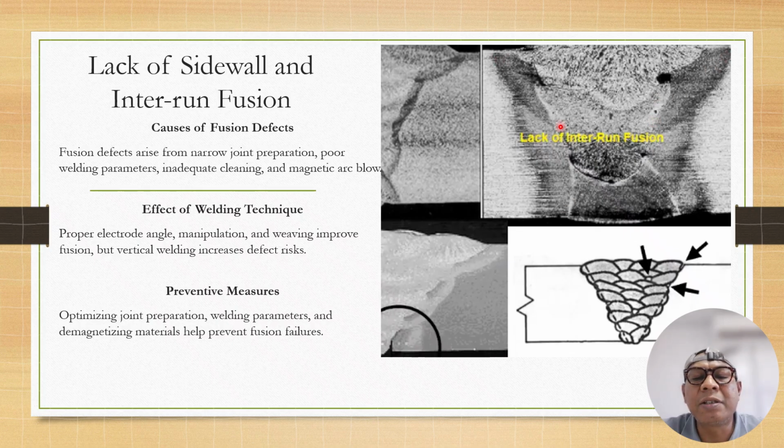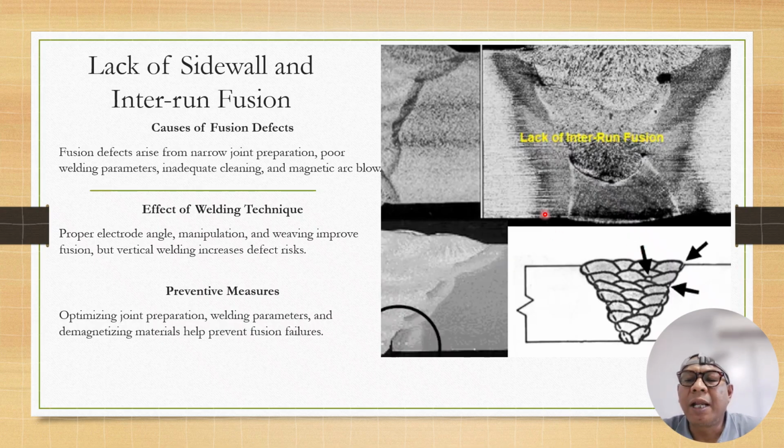So you see this one is not fused. This one is supposed to be welded on the root, one side from the top and one side from below. But this one is a single bevel. So you see this one, weld to weld is not joined. On this one, the capping weld in the heat affected zone is not melting into the parent metal. On this one, the interrun fusion on the centre wall is not melting.